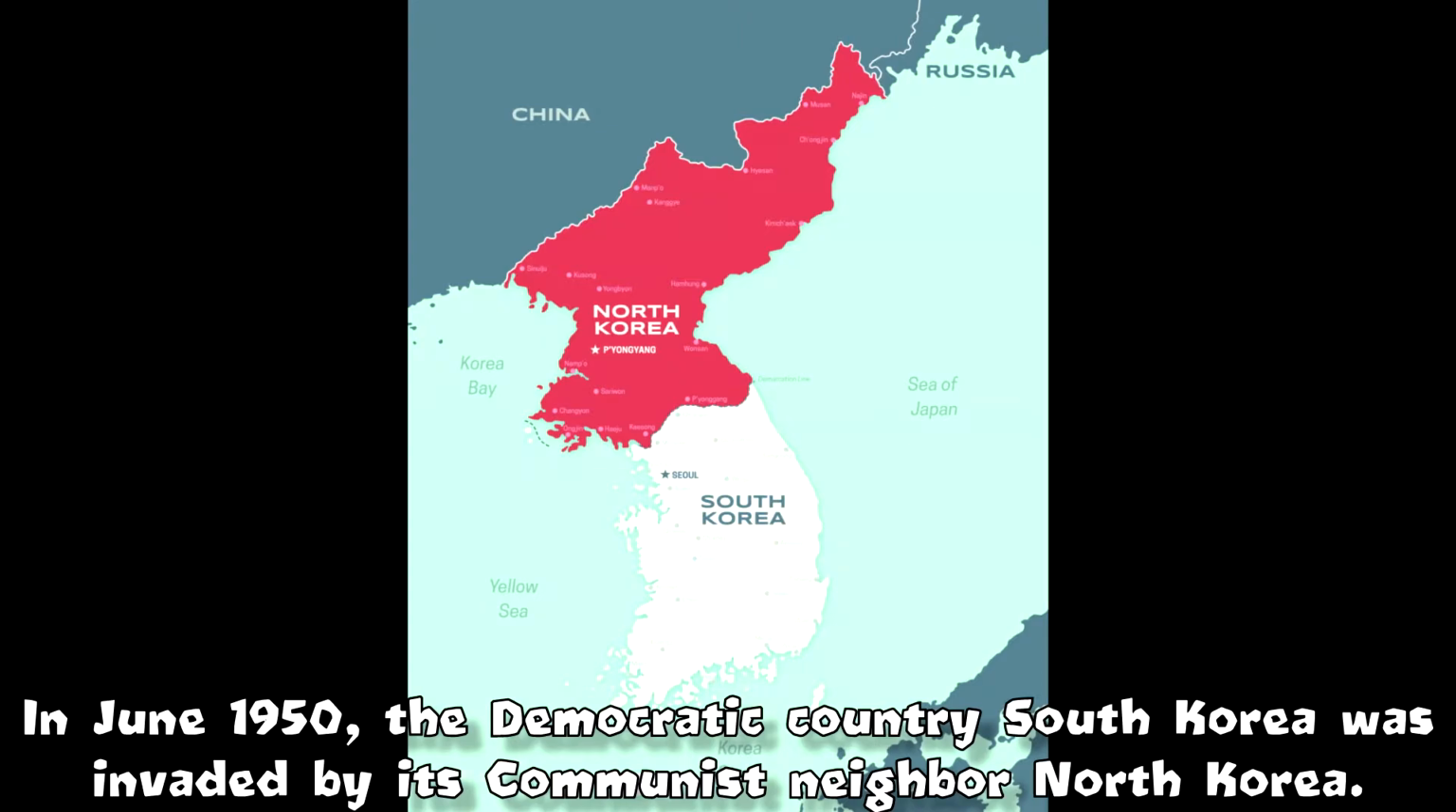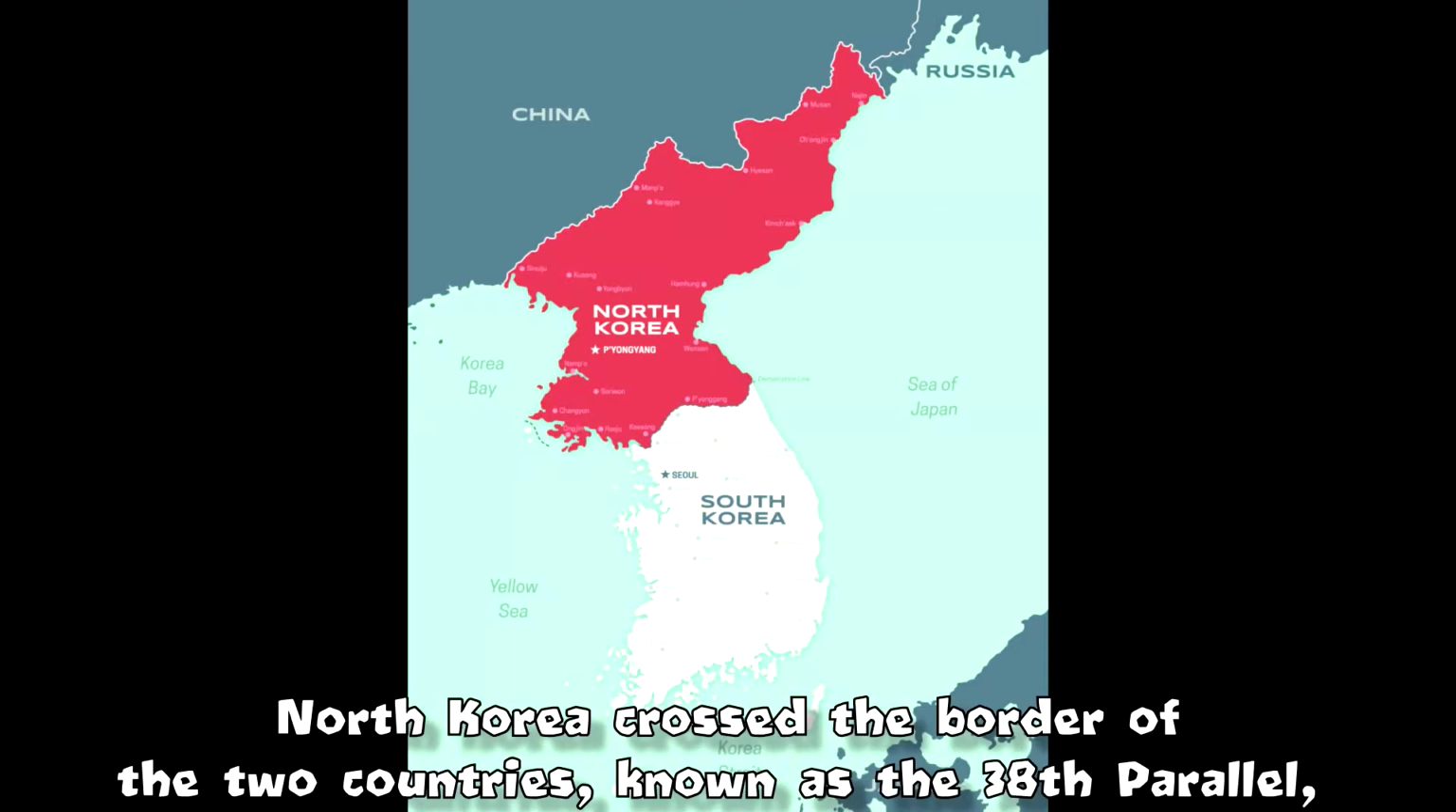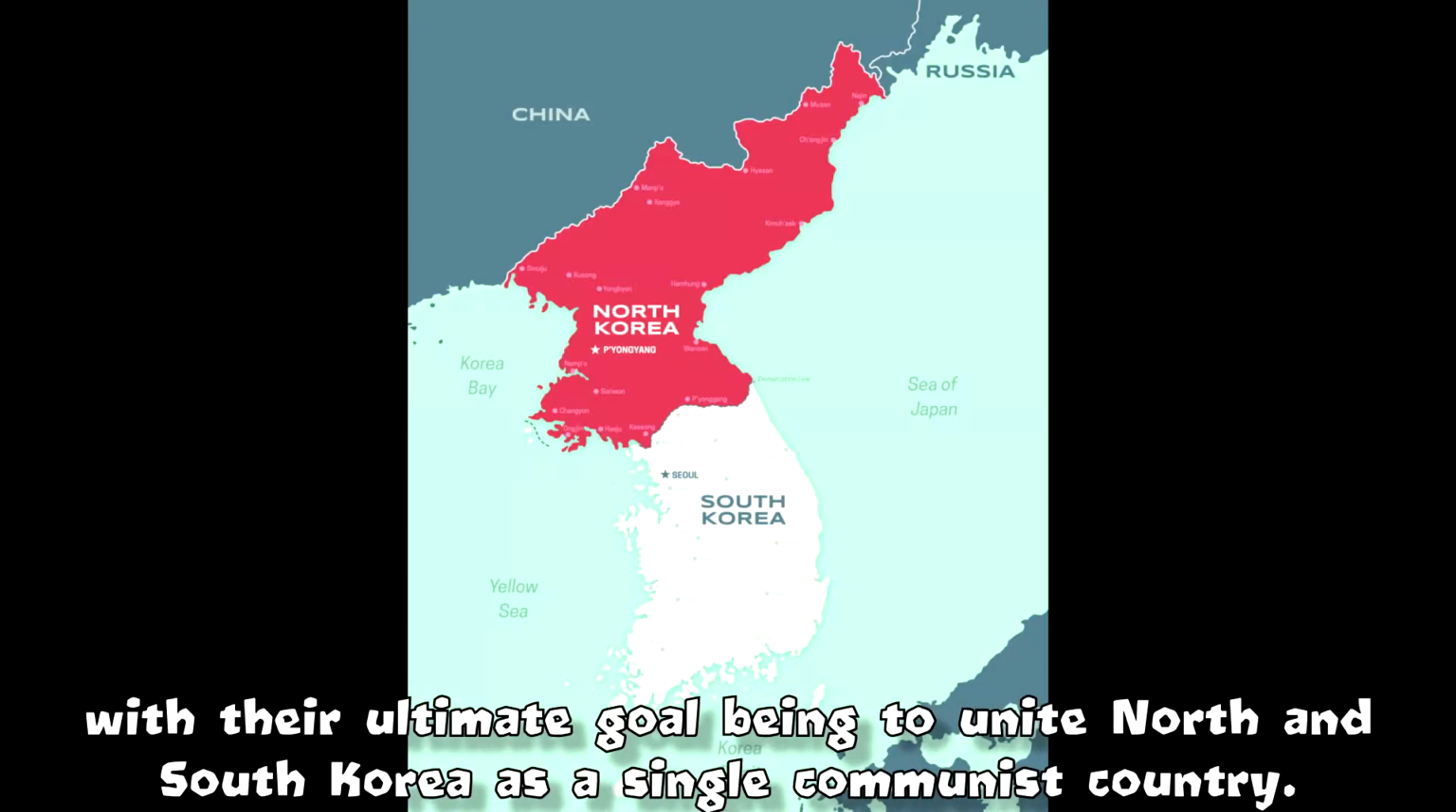In June 1950, the democratic country South Korea was invaded by its communist neighbor North Korea. North Korea crossed the border of the two countries, known as the 38th parallel, with their ultimate goal being to unite North and South Korea as a single communist country.